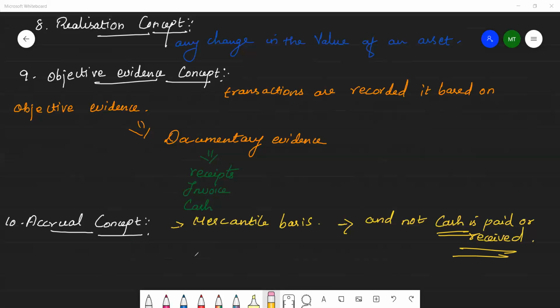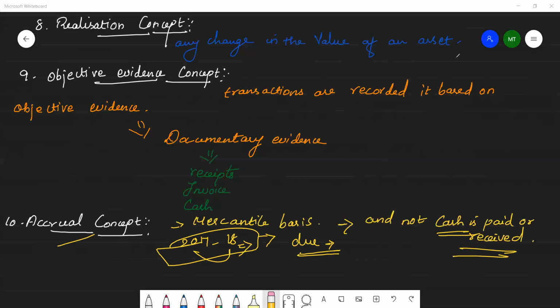Within this we can pay it. It will still be recorded as an expense of the accounting year 2017 to 18 because it had become due. Due means an amount we can pay later. That's all. It's an accrual concept.